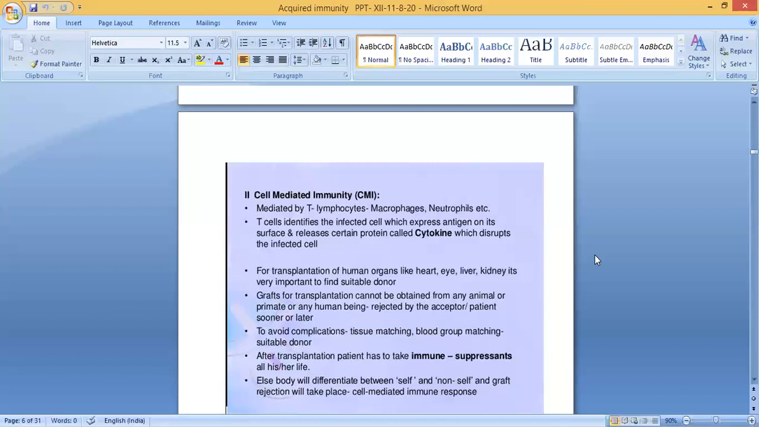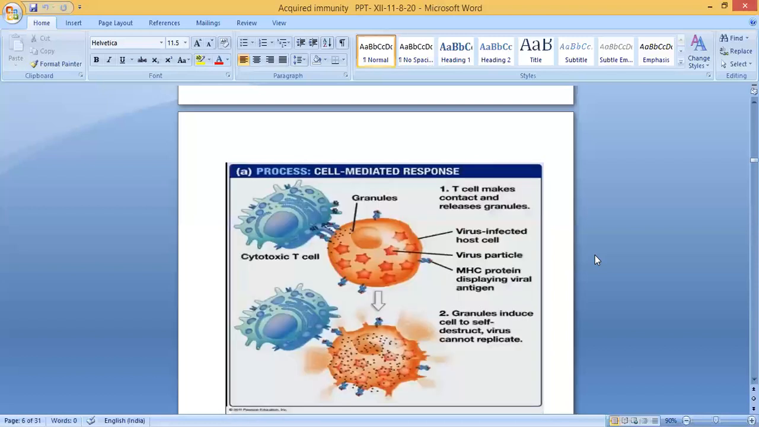Rather, cell-mediated immunity is the activation of phagocytes, antigen-specific cytotoxic T lymphocytes, and the release of various cytokines in response to antigen. So you can see here the cell-mediated response. First, the T cell makes contact and releases granules. See, this is a T cell, and this is the infected cell.